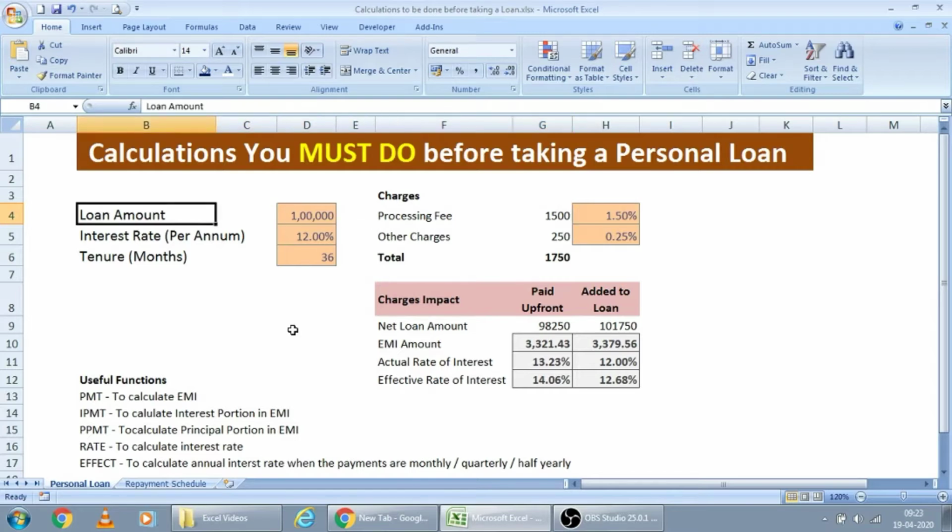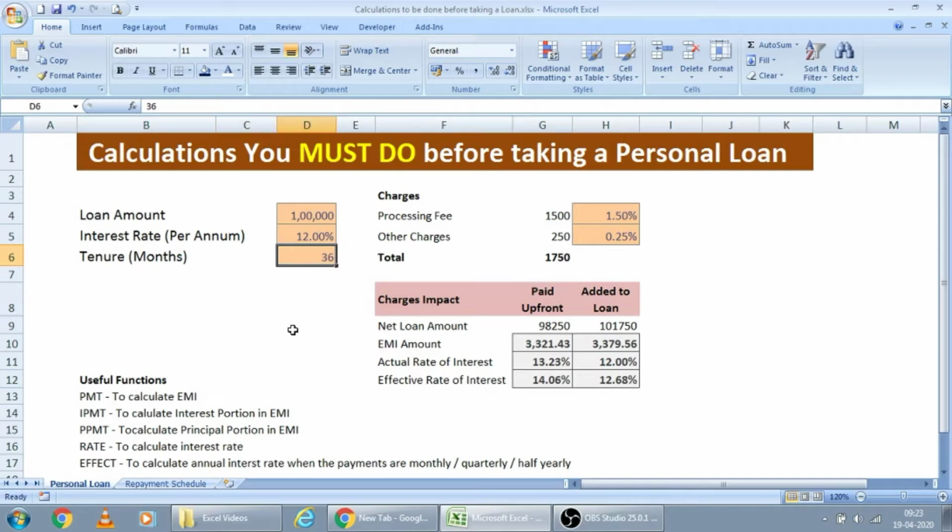The formulas I have used in this file are PMT, IPMT, PPMT, RATE and EFFECT. By using these functions, we will know the loan EMI and rate of interest in various scenarios.